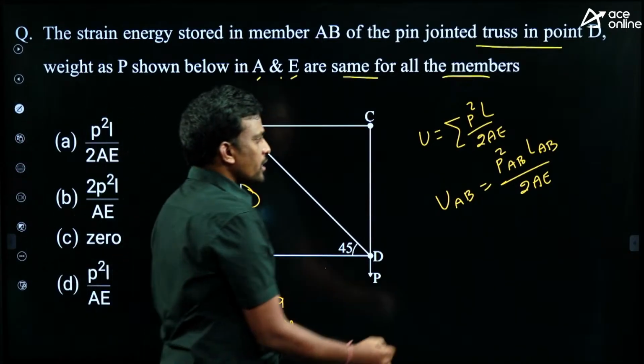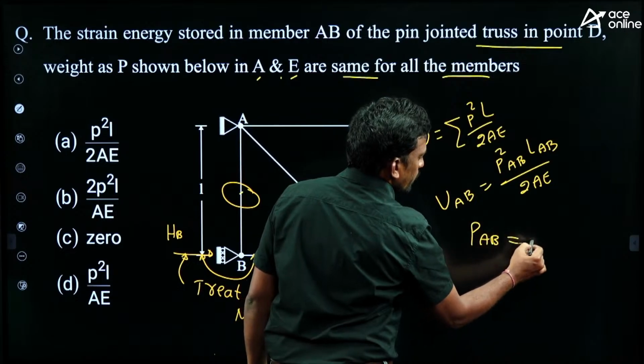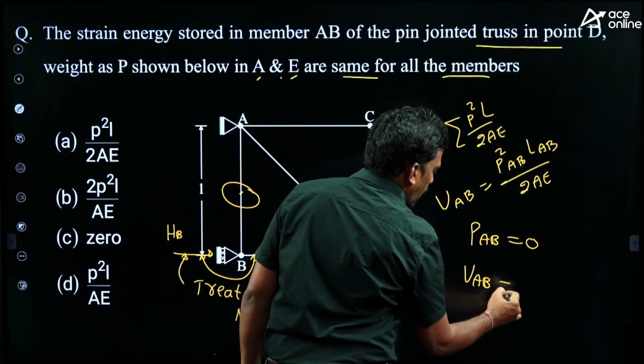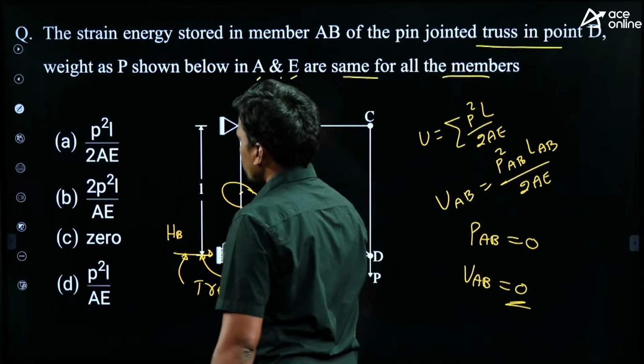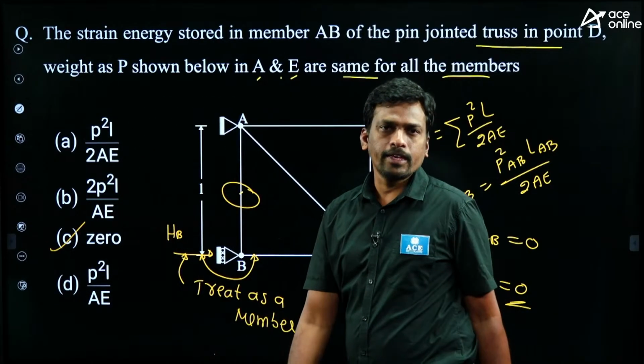Then students, if the force in member AB is 0, then what is the strain energy here? So the strain energy in member AB is also 0. Then option C is correct.